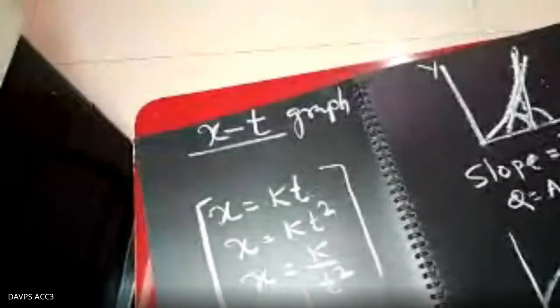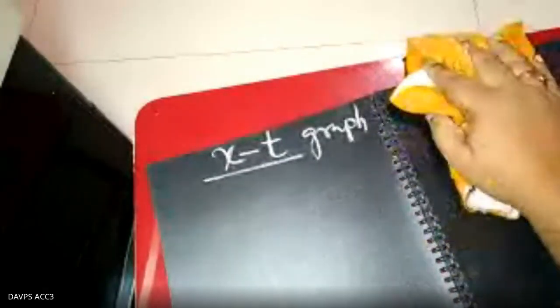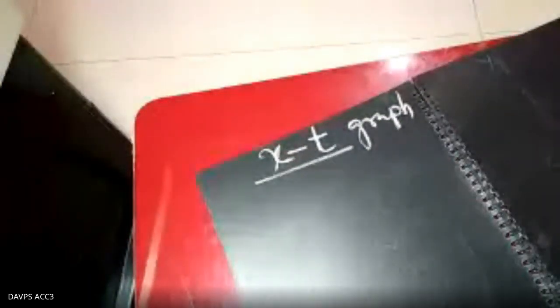Now we have to discuss the XT graph, because I know from class 9 or class 10, many of you are confused about plotting the graph. That confusion should be cleared in class 11. What is the XT graph? If the distance, or you can say the position also, position, distance, displacement, these three are within that XT graph. If the distance or displacement is taken on the y-axis and time is taken on the x-axis, the graph obtained is called the XT graph.